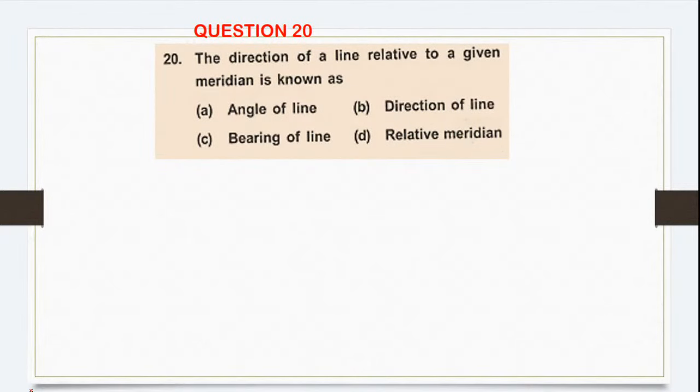The direction of the line relative to a given meridian is known as. What do you call the direction of a line relative to a given meridian? Angle of line, direction of line, bearing of line, relative meridian.